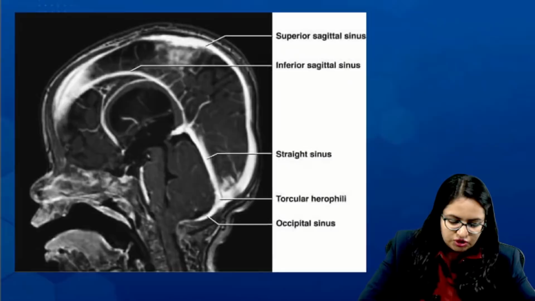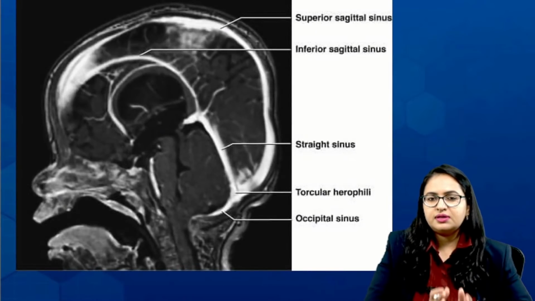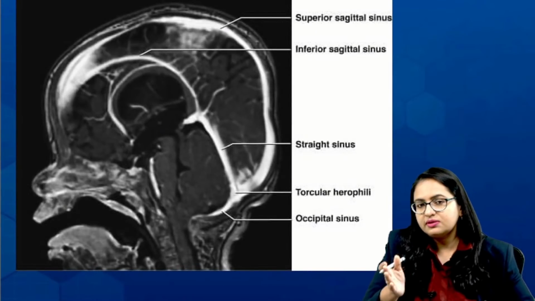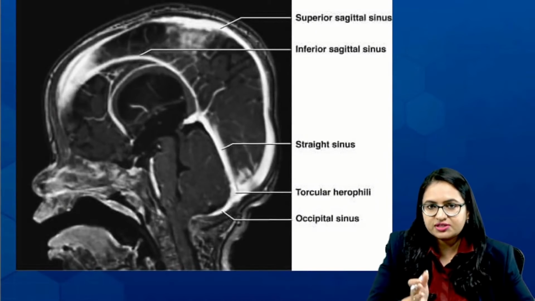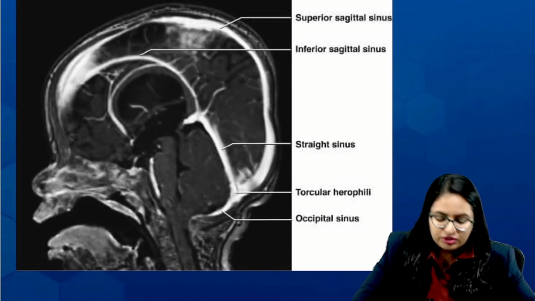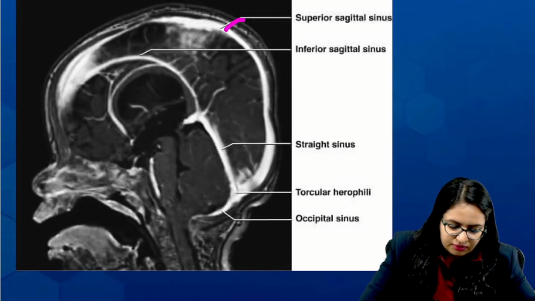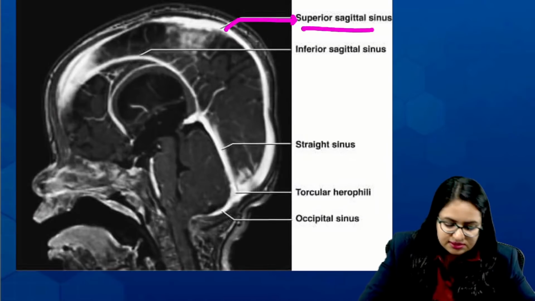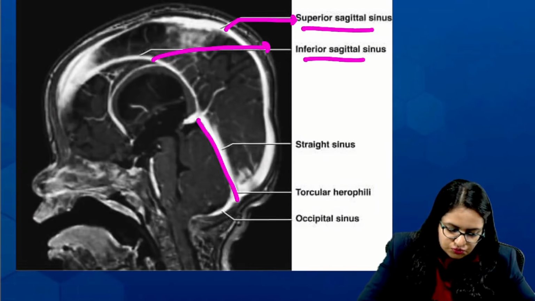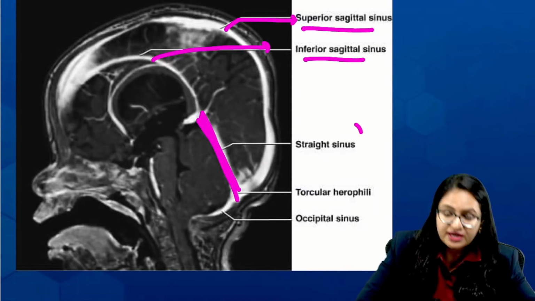This is a sagittal section, but lateral to the midline, what we call a parasagittal section. On the uppermost side is the superior sagittal sinus. Just below it, parallel to it, is the inferior sagittal. And this one shown over here is the straight sinus.